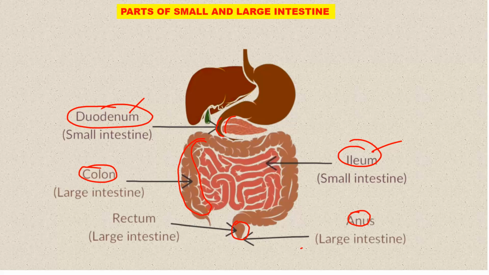So these make up the large intestine. So the small intestine again: duodenum, ileum. Then of course the large intestine: colon, anus, and also the rectum. So these make up the large intestine.